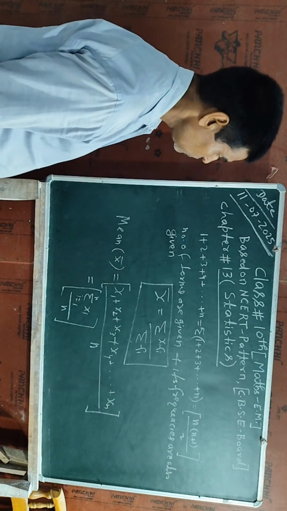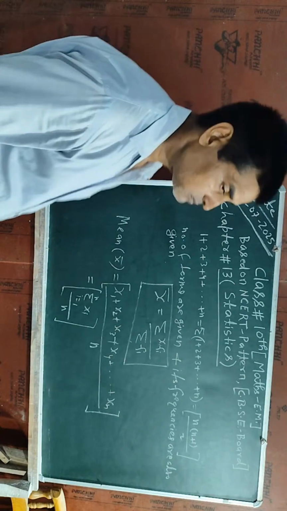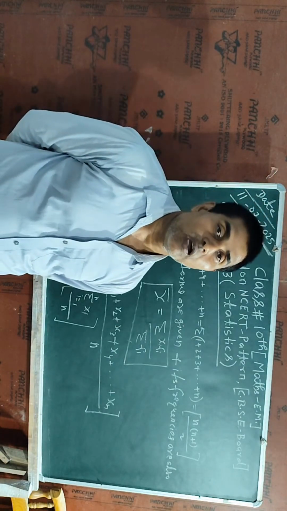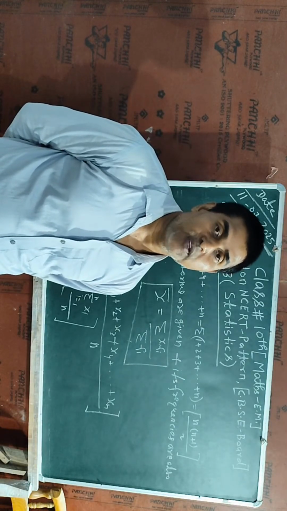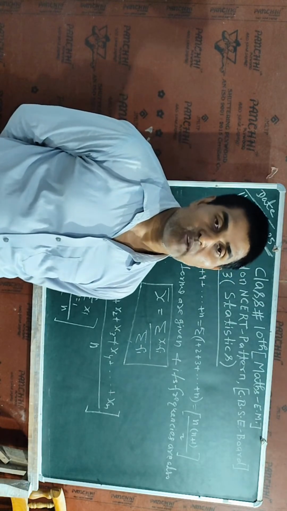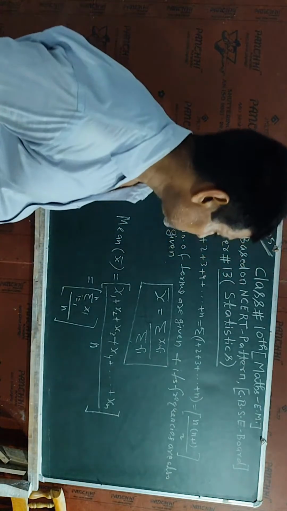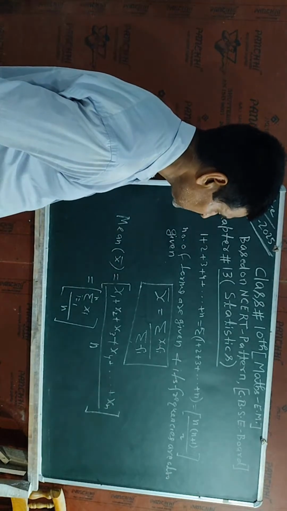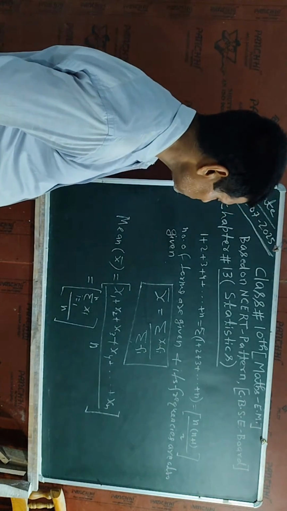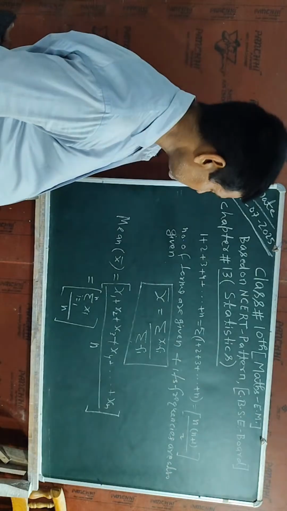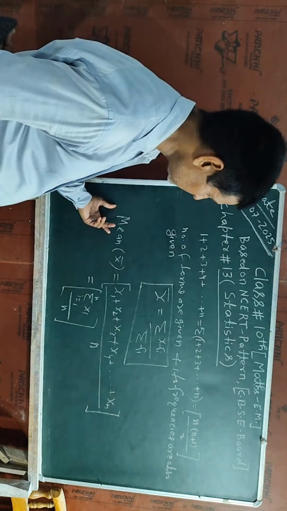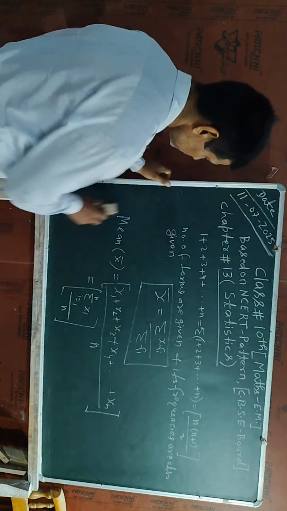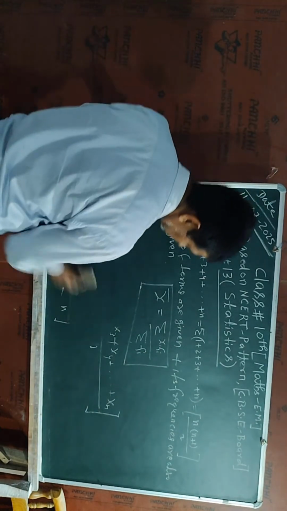Okay, further I will also explain the mean value with the help of the assumed mean method and also the step deviation mean method. So I will also discuss that. But first of all, I am going to give some examples which are related to this arithmetic mean. Okay, one by one I will explain each concept with numericals.